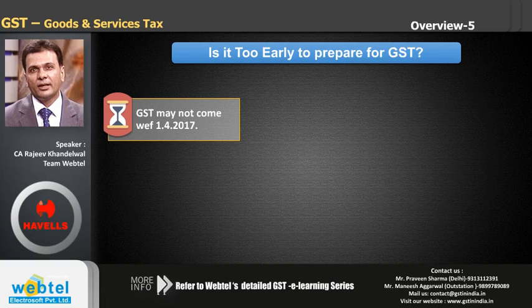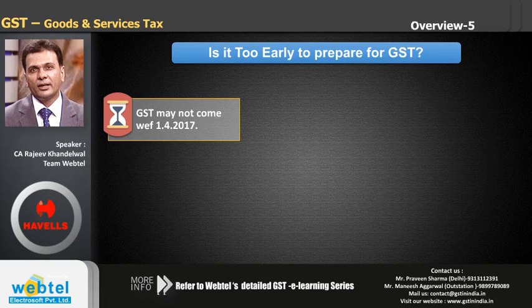The government is quite categorical that earlier it was meant for 1st April, now it is saying 1st of July 2017. Even if it does not come from 1st of July 2017, it comes by 16th September 2017, which is the last date by which GST should come into operation.